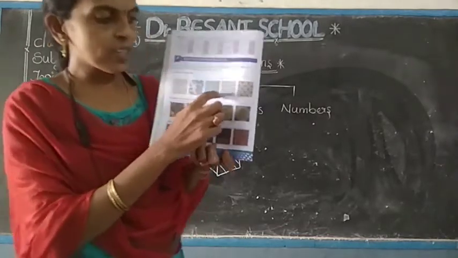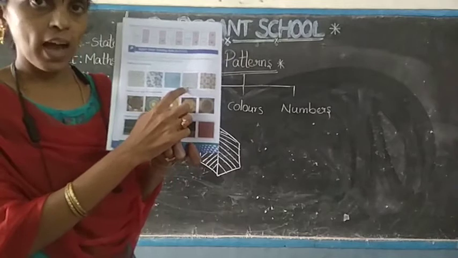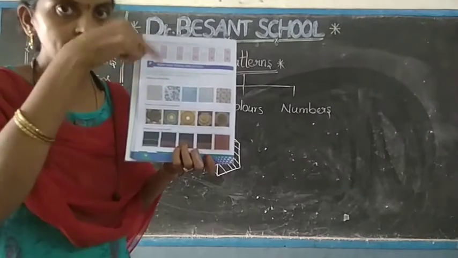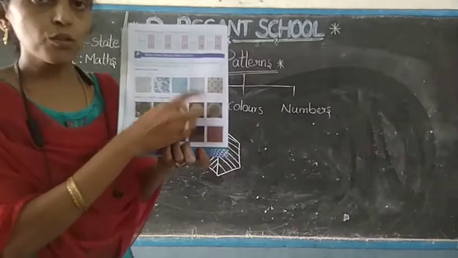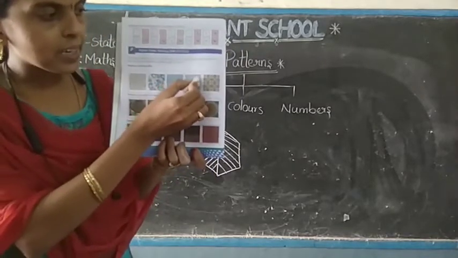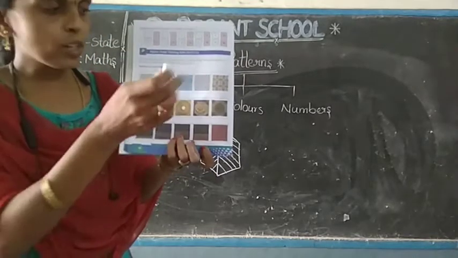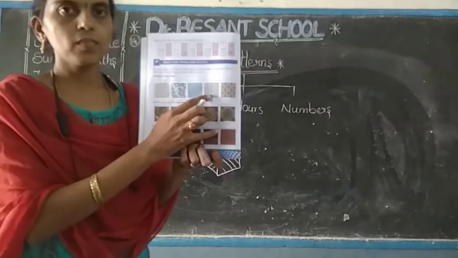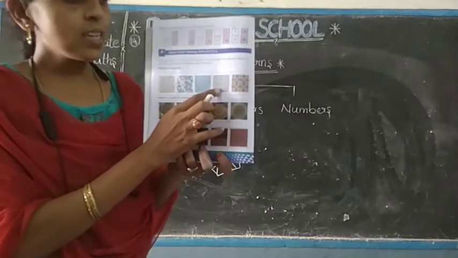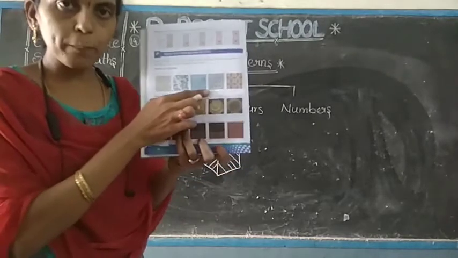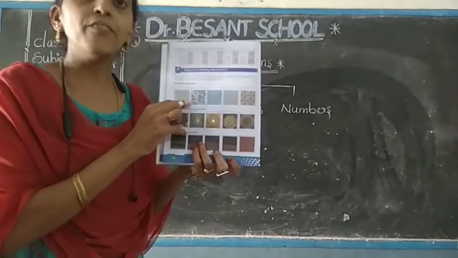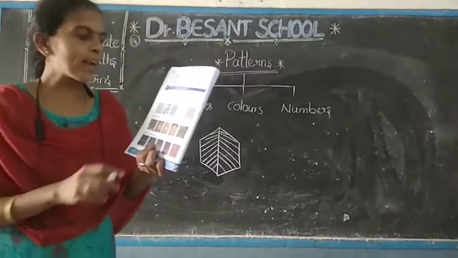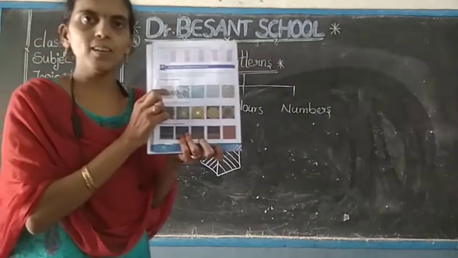See that it was completely having the square shape. In that you will observe the circles, isn't it? So it followed a pattern where circles are repeated here. See your textbook, fourth figure. Have you seen? These are the examples for the tiles where the pattern was followed. So pattern on floor tiles, is it clear?